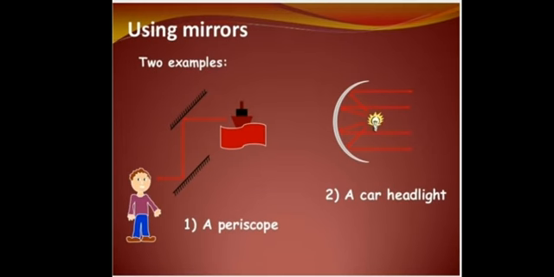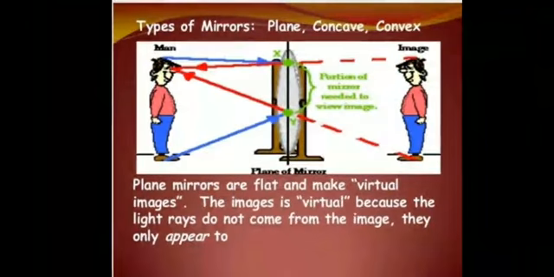Using mirrors, we have the periscope, which I will explain, and car headlights. Here we are going to use mirrors. The types of mirrors I already told you: plane mirror, concave and convex. Plane mirrors are flat and make virtual images.